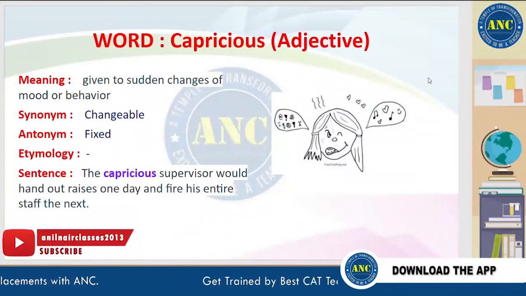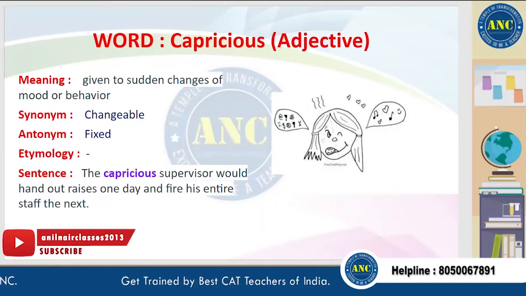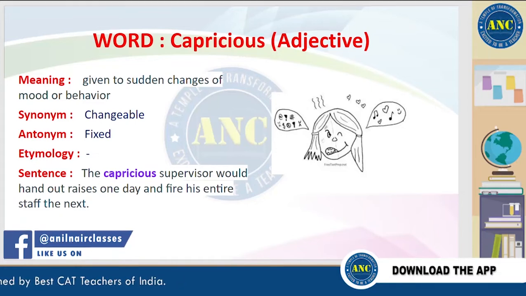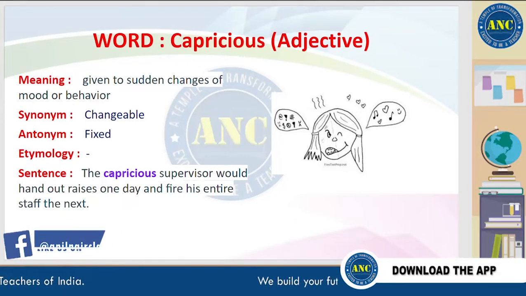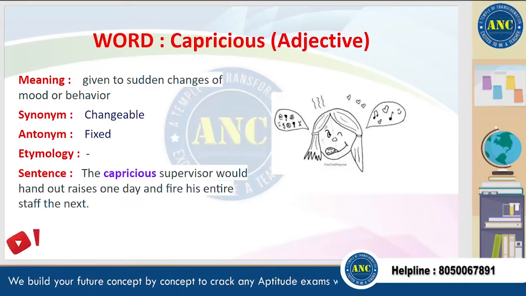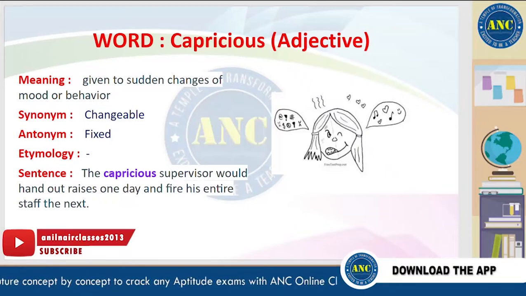Capricious. Capricious means given to sudden changes of mood or behavior. A synonym for this word is changeable, and an antonym is fixed. A sentence for this word is, the capricious supervisor would hand out raises one day and fire his entire staff the next.